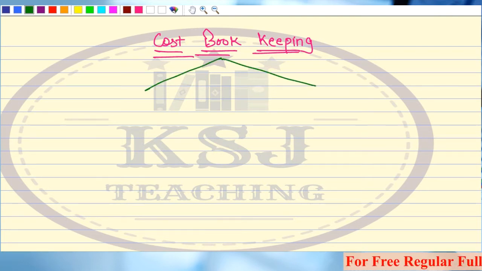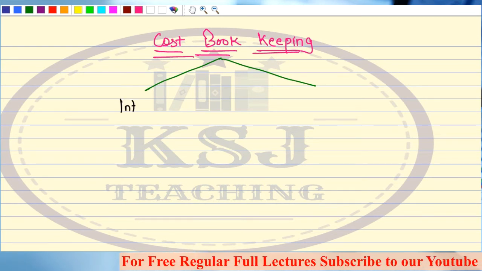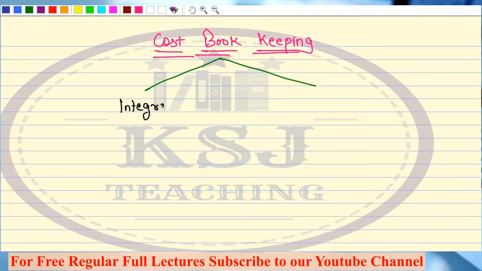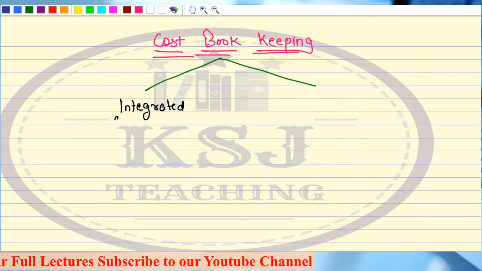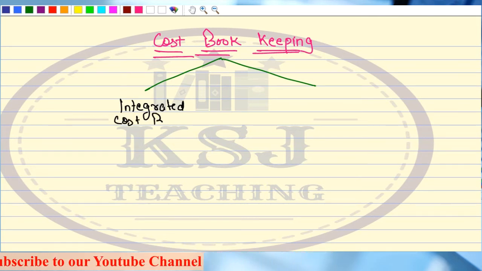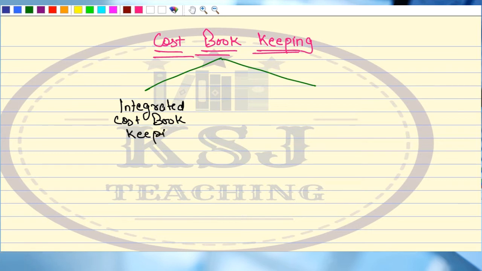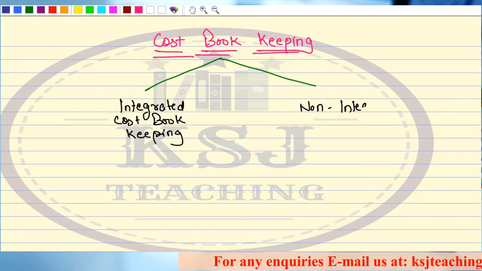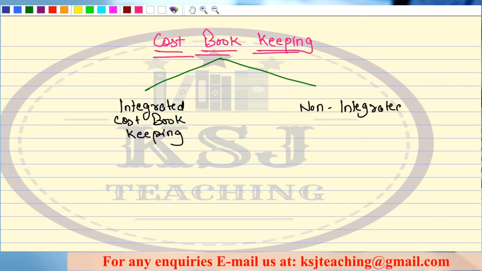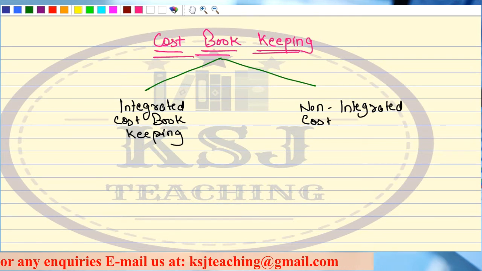One system is known as integrated cost bookkeeping, and the second is non-integrated cost bookkeeping.